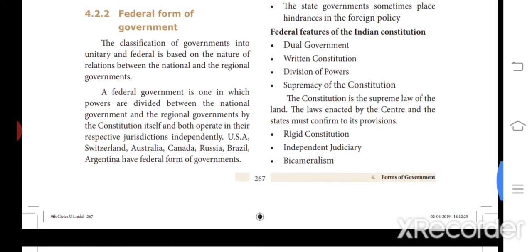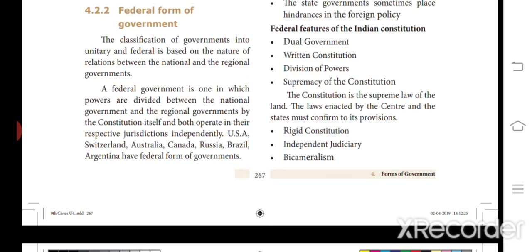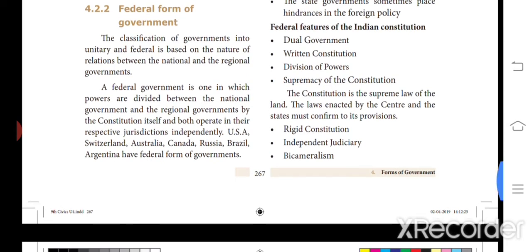So some key features of the Indian constitution are that here we have a dual government, that means two governments, and here we have a written constitution.